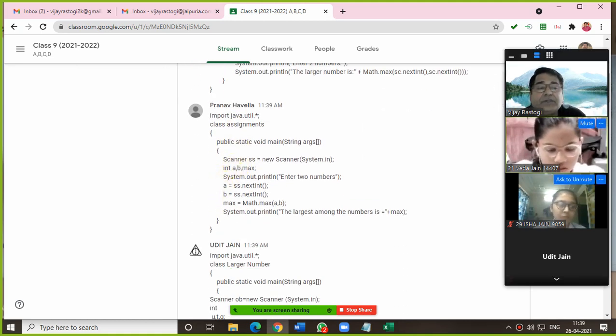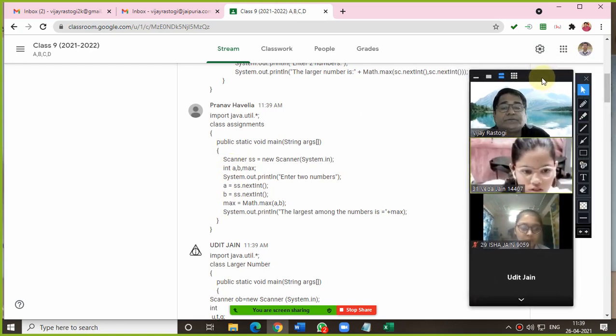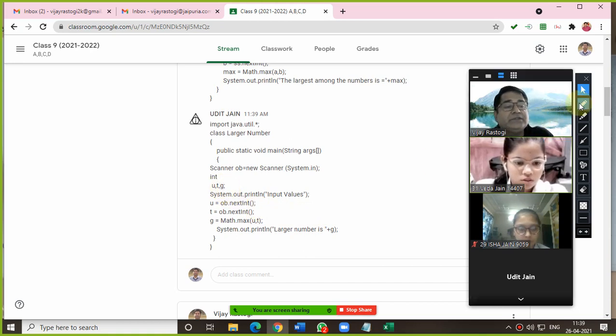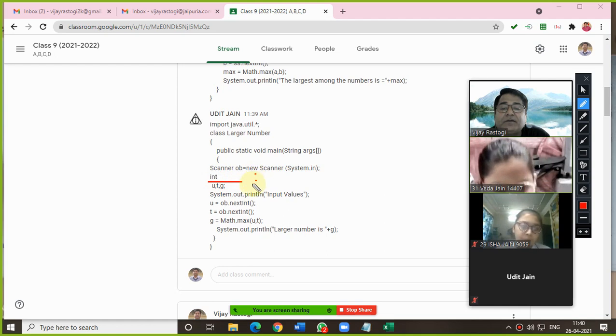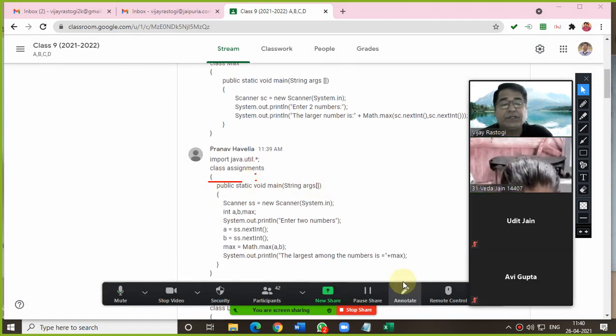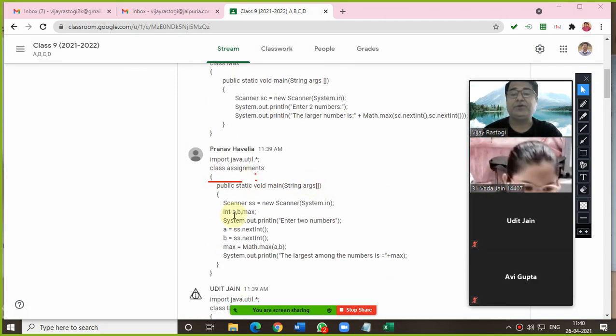Pranav Havelia, yours is also correct. You have taken two numbers and found the largest. Yes, absolutely fine. Now Udit Jain, absolutely fine, beta. But this variable declaration must be on the same line. But this is also correct. Any confusion in this? No, sir. Okay, now the same program I am going to discuss.